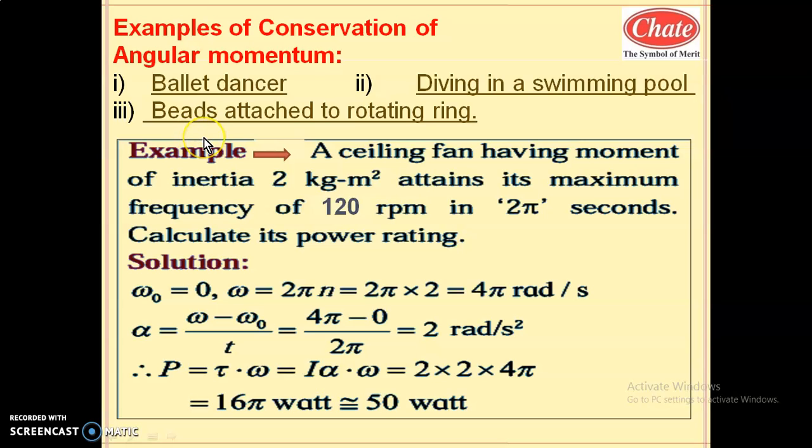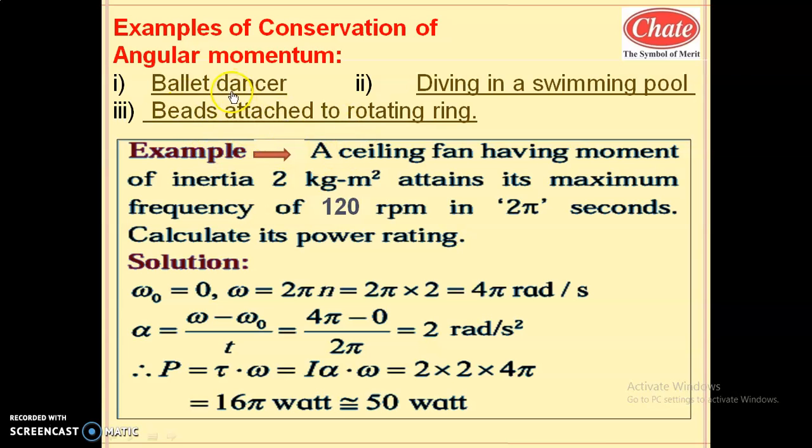In this case, on a rotating body, whenever no external torque acts, the angular momentum remains constant, remains conserved. Angular momentum is the product of I and omega. Whenever L remains constant and I increases, meaning moment of inertia increases, then angular speed decreases. Whenever the moment of inertia decreases, angular speed increases, and vice versa.